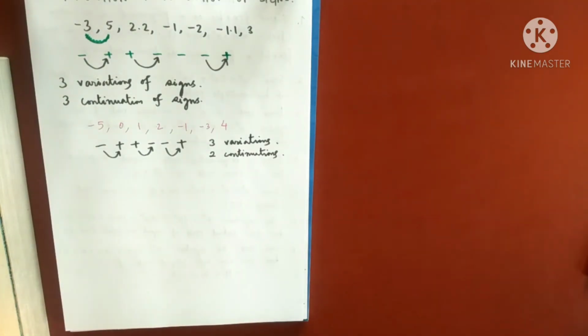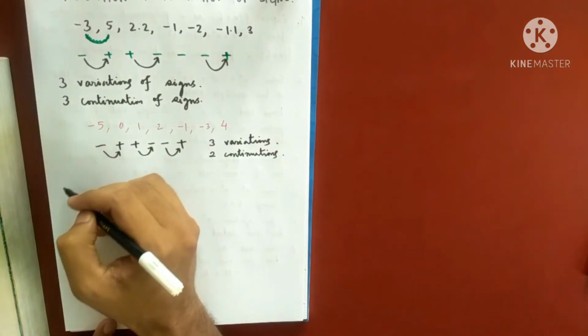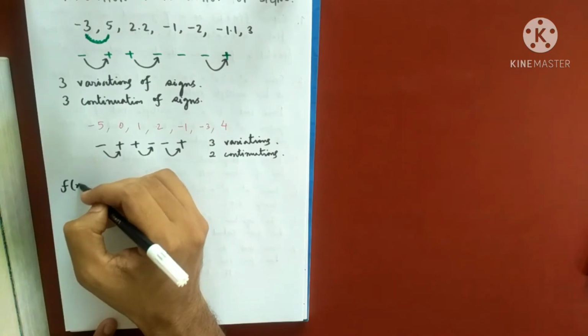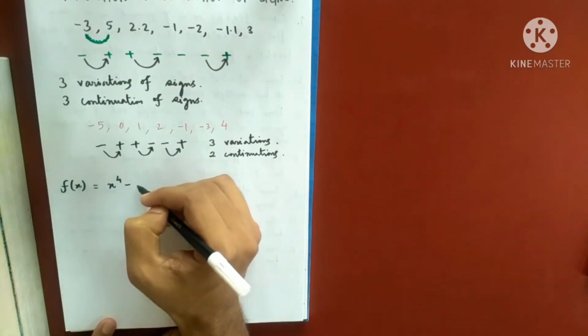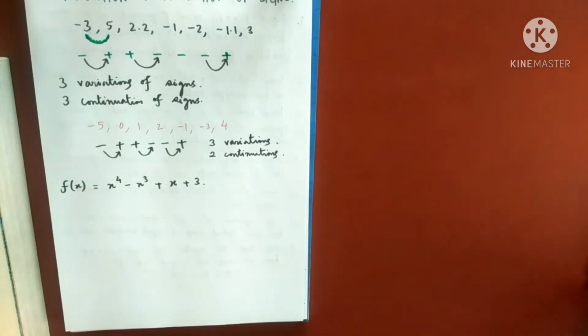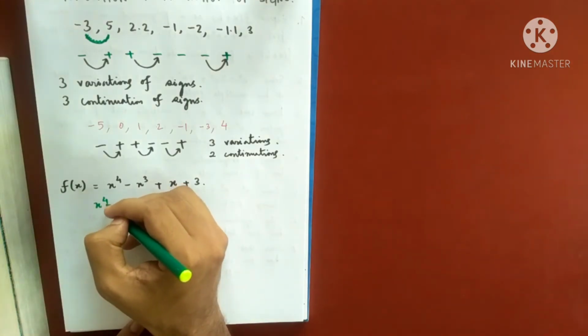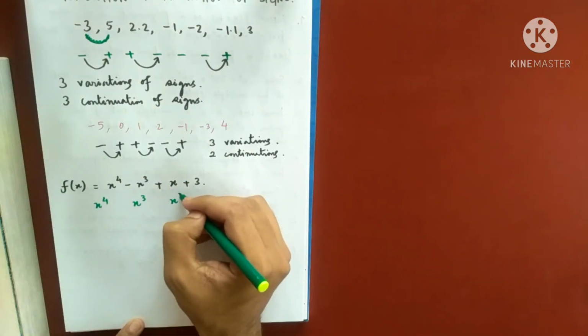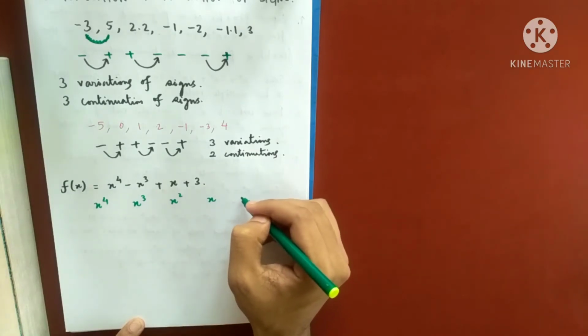Descartes gave a relation between the real roots and the variation of signs. My point is this: suppose I have any polynomial, for example x to the power 4 minus x cube plus x plus 3. I write x to the power 4, x cube, x square, x, and the constant term.